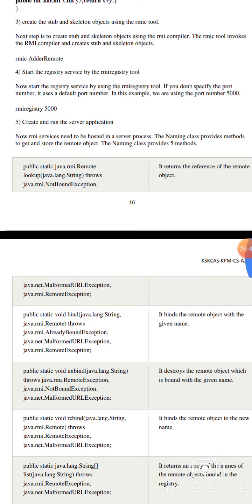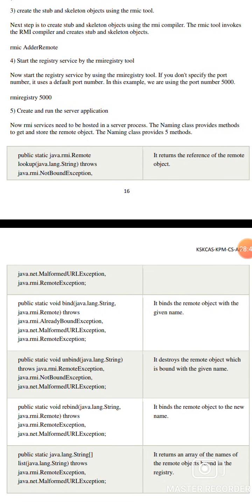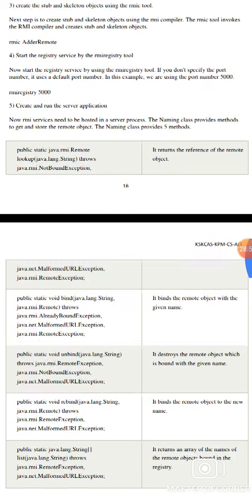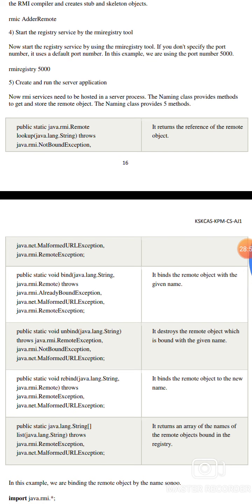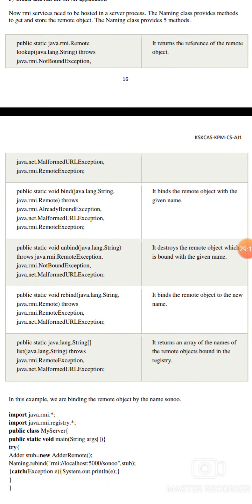Create and run the server application. Now the RMI service needs to be hosted in a server process. The Naming class provides methods to get and store the remote object. The Naming class provides five methods. public static java.rmi.Remote lookup(java.lang.String) throws java.rmi.NotBoundException, java.net.MalformedURLException, java.rmi.RemoteException. It returns the reference of the remote object.